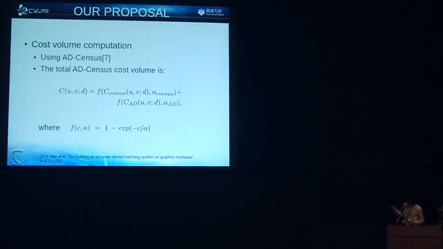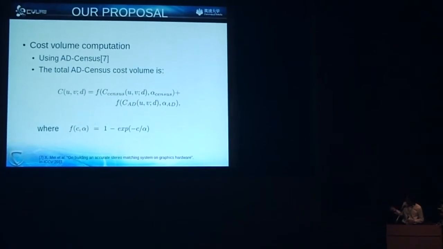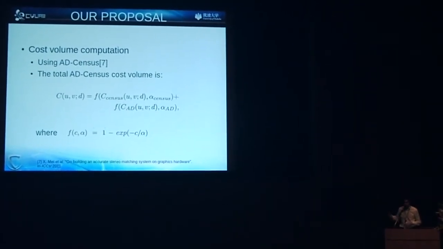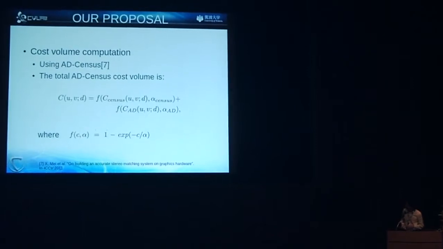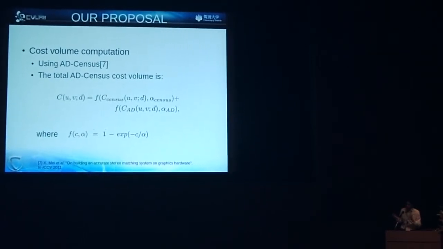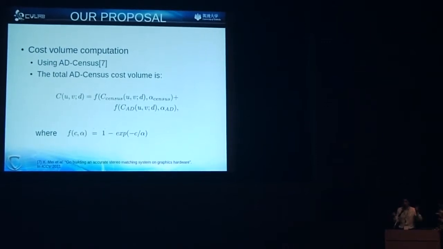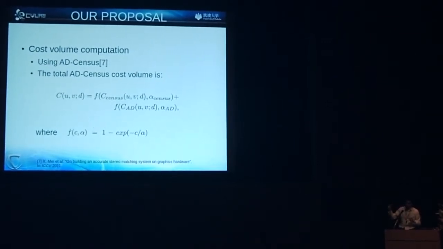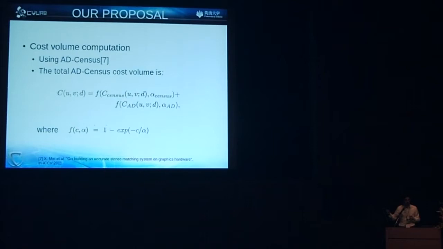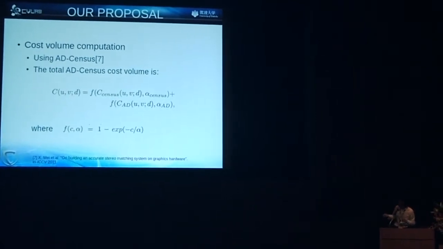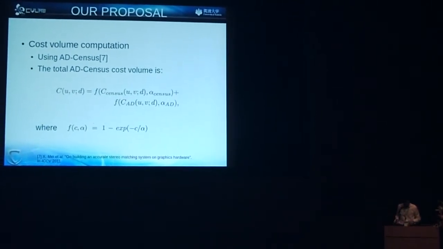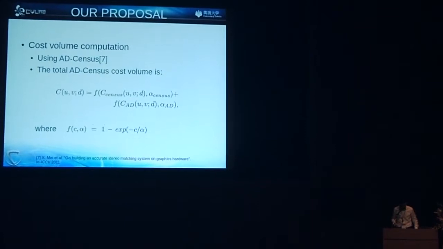So about the cost volume computation, we use AD census, which is one of the top performers in the field. I'm not going into detail, but AD census is just a combination of absolute difference of pixels and a measure called census, which is also known as local binary patterns. So this is just a combination of those features.